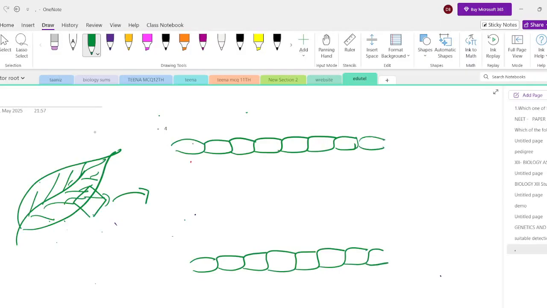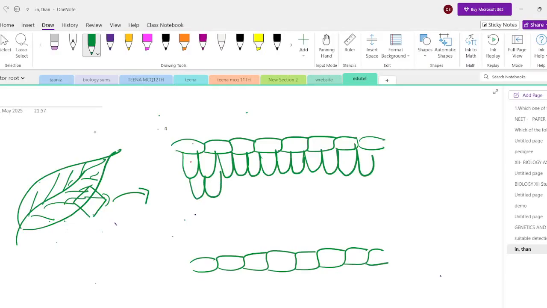Now, below the upper epidermis, the parallelly arranged, compactly elongated structures of palisade parenchyma cells are arranged in 2 or 3 layers. Now below the palisade parenchyma, there is an irregular arrangement of spongy parenchyma that I will draw for you. First I will complete the palisade parenchyma, then I will draw the spongy parenchyma.